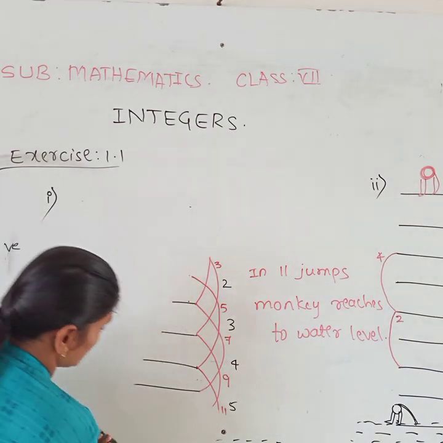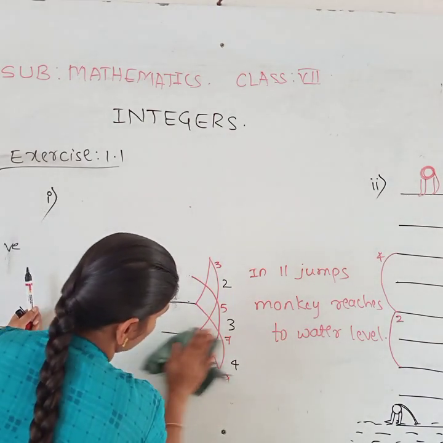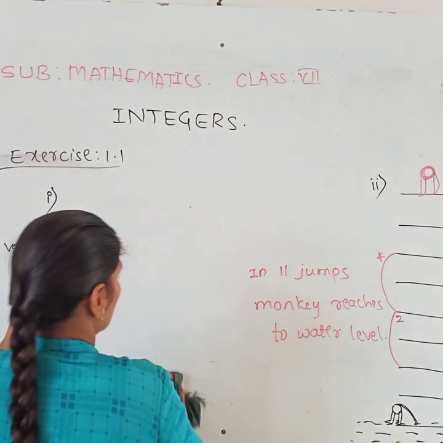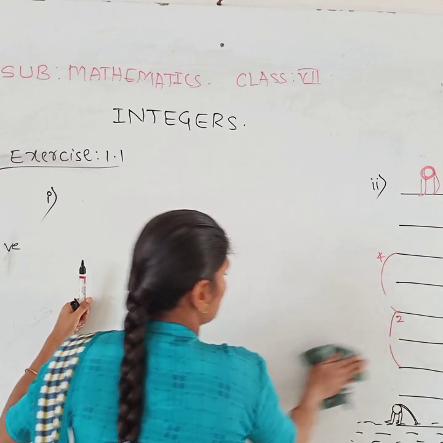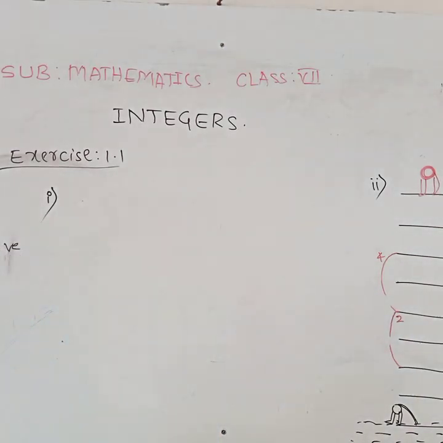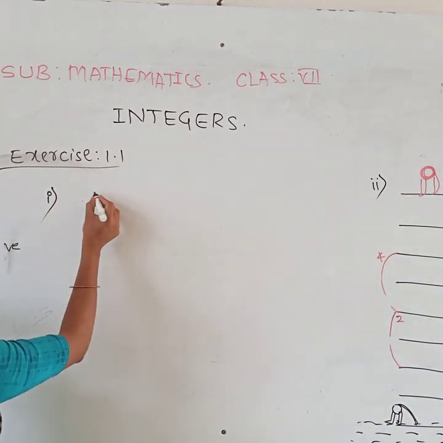Yes. Monkey moves 5 steps. Minus 3 plus 2, minus 3 plus 2, like that you have to do. See here.